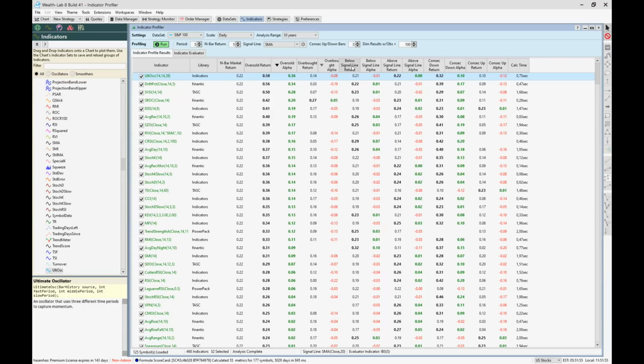These are the next 4 columns, 1, 2, 3, 4. And which signal line you can say here? I have SMA. And what you have on the right-hand side here, the consecutive down and up, is in fact the rate of change from the indicator.